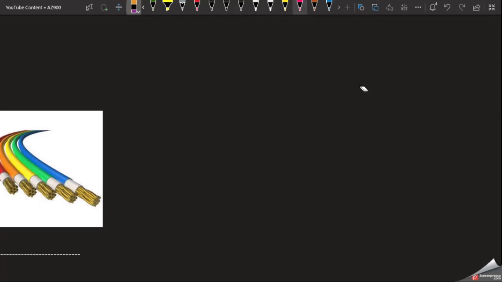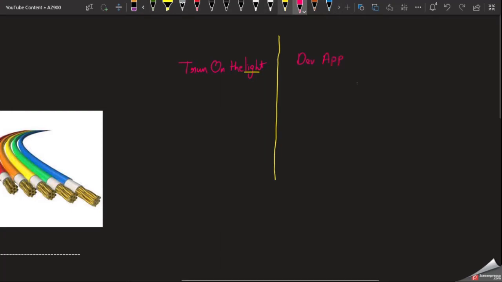First of all, what we need is to simply turn on the light. Likewise, from the IT field point of view, you simply need to develop an application. For turning on the light, we required current.